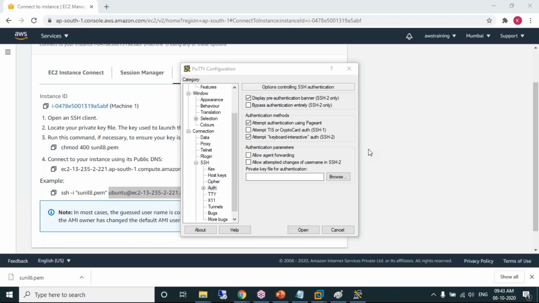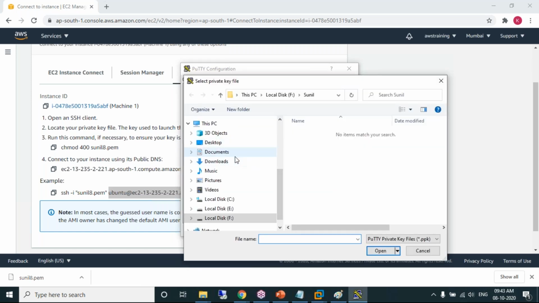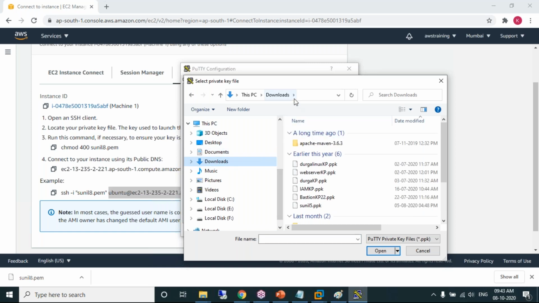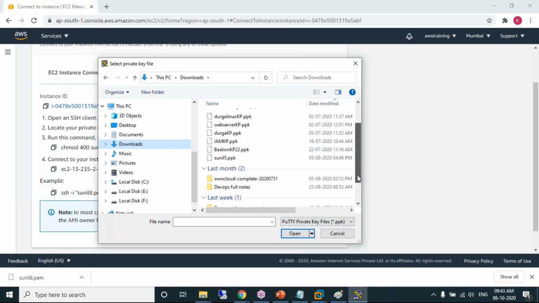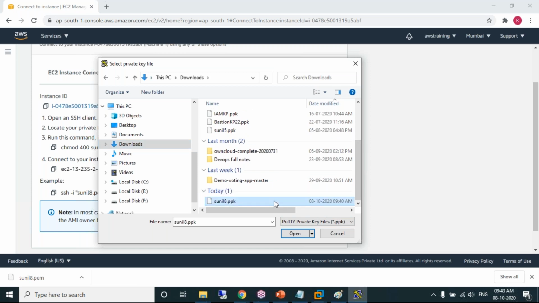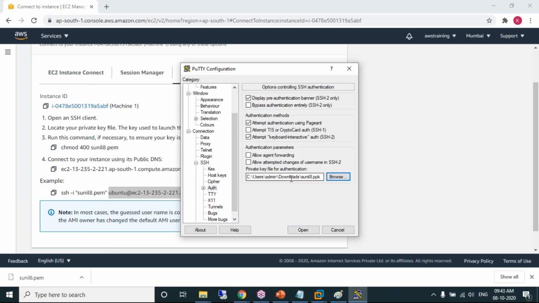Mention where exactly the ppk file is. My ppk file is in my Downloads. I have pointed out where exactly the ppk file is, and click on Open.